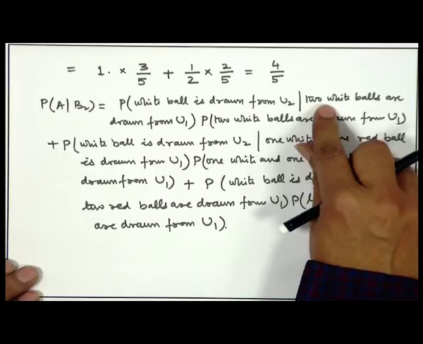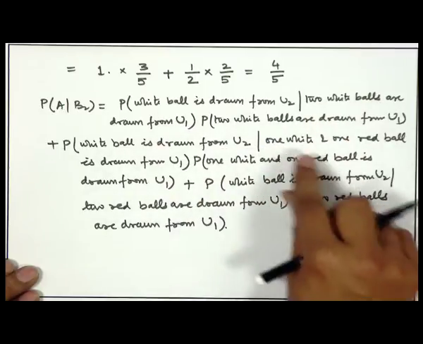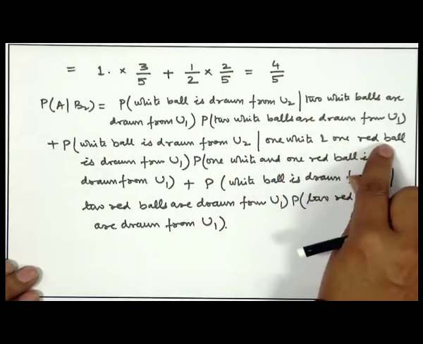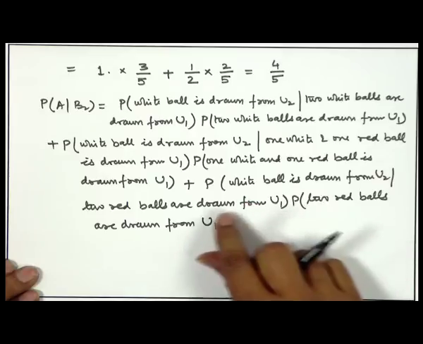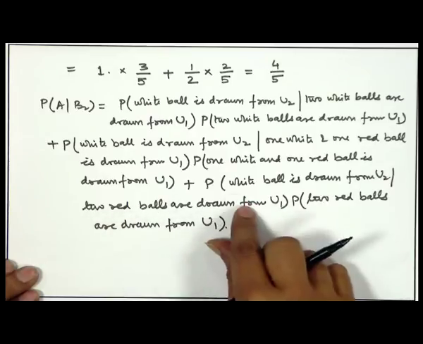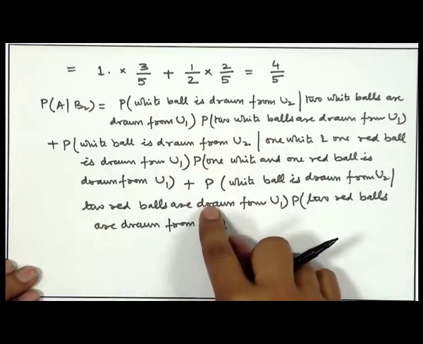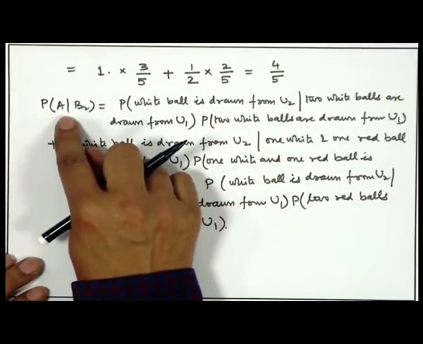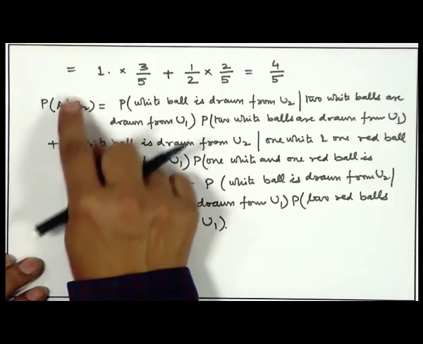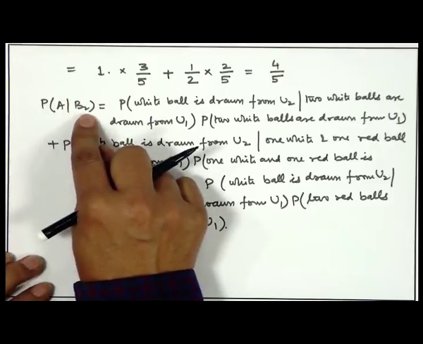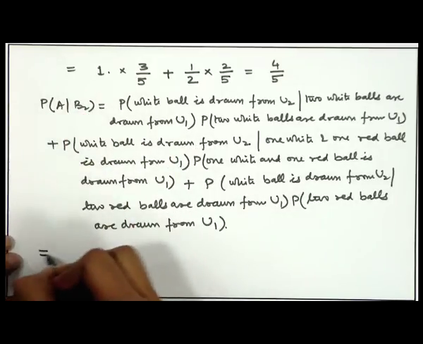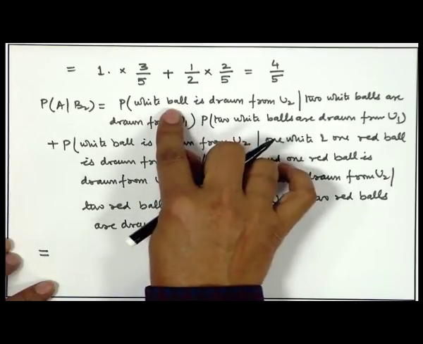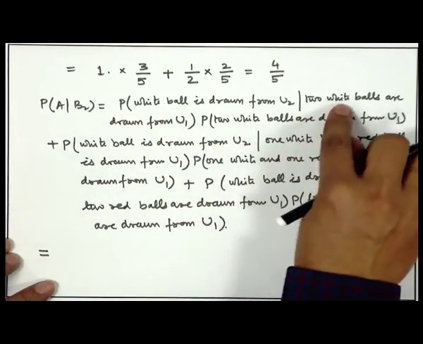Both the balls from U1 can be white, 1 ball can be white and 1 red, or both balls can be red. So, we have just applied the theorem of total probability for describing the probability of white ball is drawn from urn U2 given that a tail is obtained. So, now we completely describe this by looking at these possibilities.